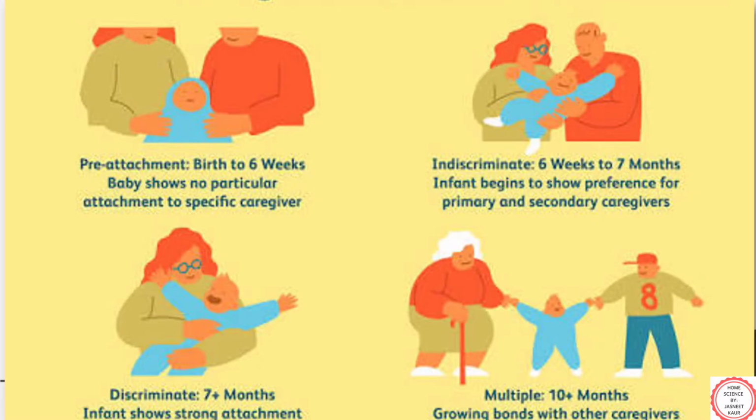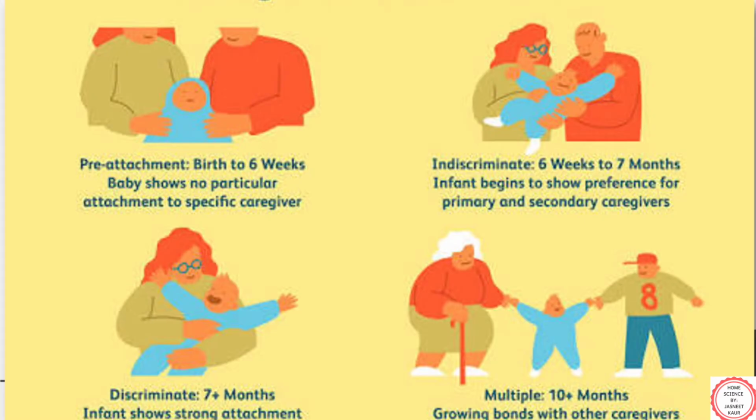By the age of 6 weeks to 7 months, infant begins to show preference for primary and secondary caregivers. That is why you must have seen babies stop crying the moment their mother picks him or her in her arms. After 7 months, the infant shows strong attachment with the primary caregiver.